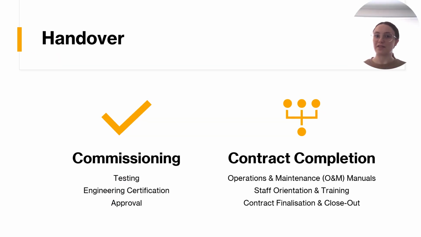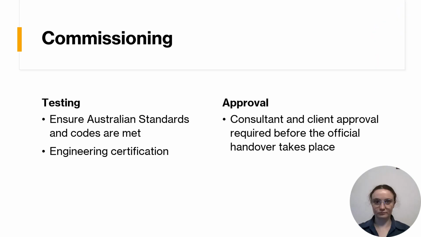The final phase of the Desert Rose aged care facility's construction, the handover phase, has two main parts within it: commissioning and contract completion, both of which need to be understood by all stakeholders before even the commencement of the construction phase. For the commissioning stage, testing will take place post-construction for engineering certification and to ensure Australian standards and codes are met. Following successful testing, consultant and client approval will take place before the final handover.